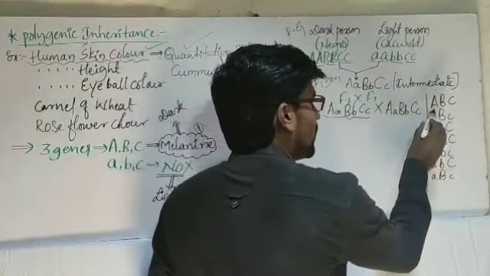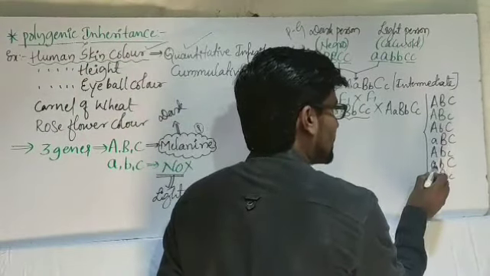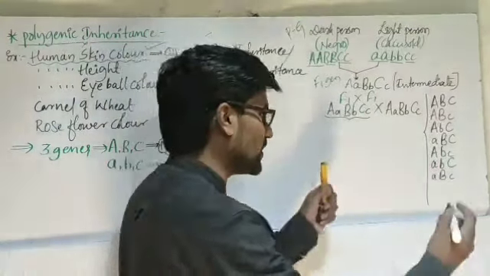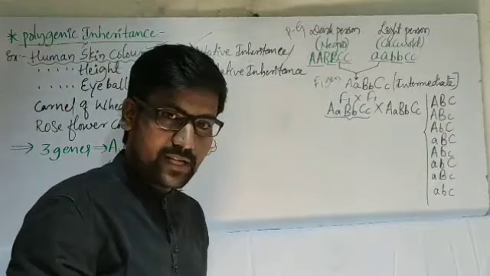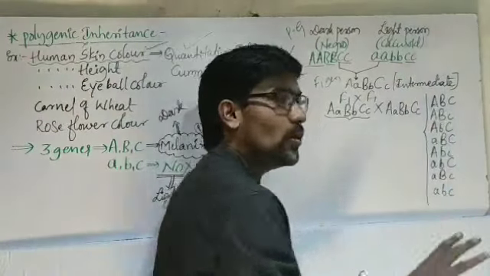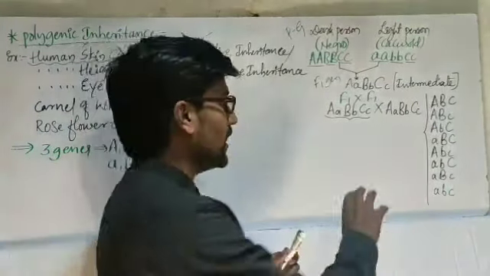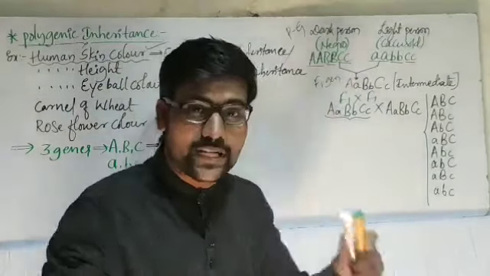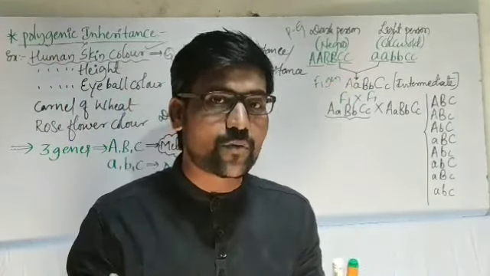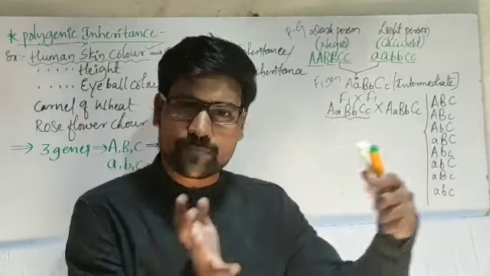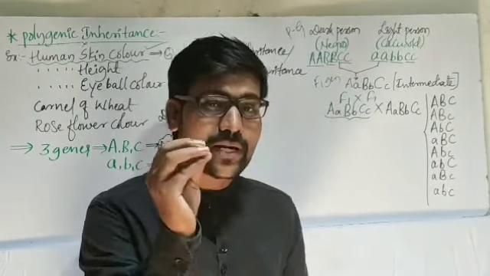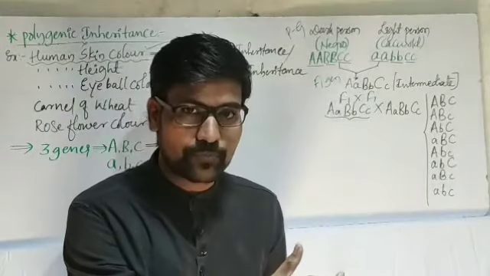So how many we got here? 1, 2, 3, 4, 5, 6, 7. What is the last one? All the 3 alleles are recessive. Small a, small b, small c. So we can get only 8 gamete compositions here. 8 into 8, 64. That means in the checkerboard we will get 64 boxes. After drawing, the box is not necessary for you, but concentrate on its ratio.